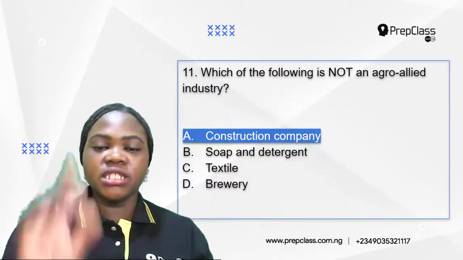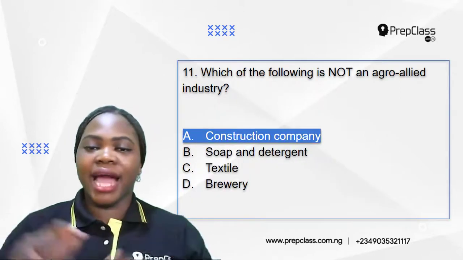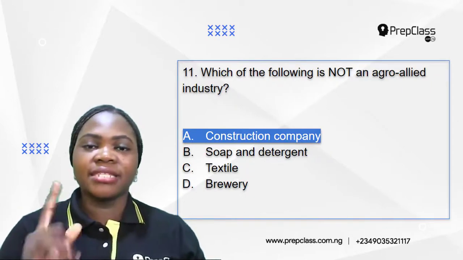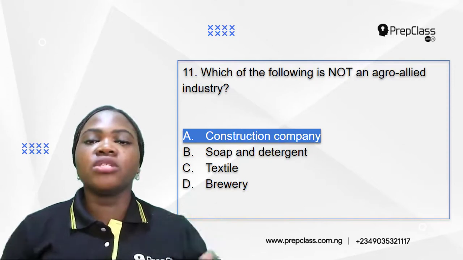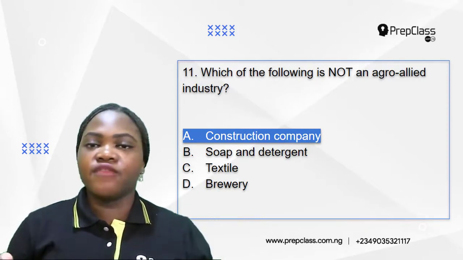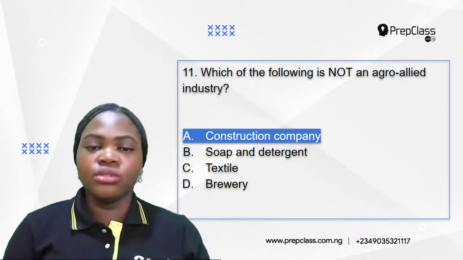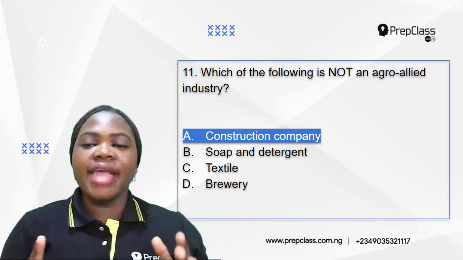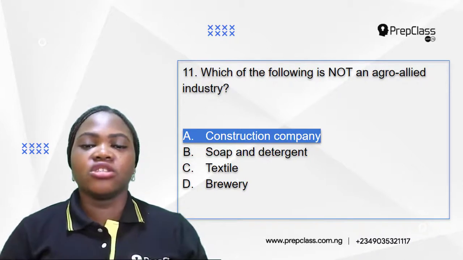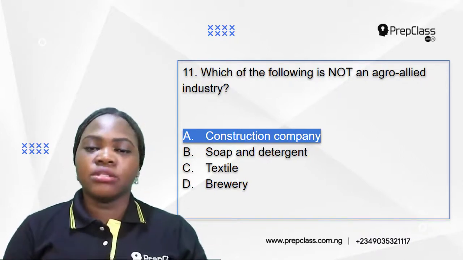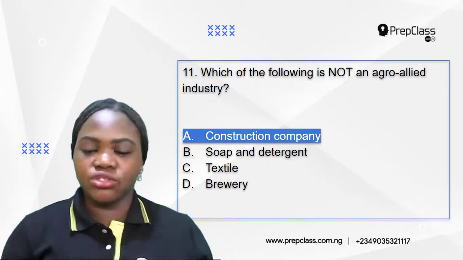So which of these options is not an agro-allied industry? A is the correct option. Construction company. Construction companies do not get their raw materials from agricultural products. So A is the correct option. It is not an agro-allied industry. Construction companies are not agro-allied industries.